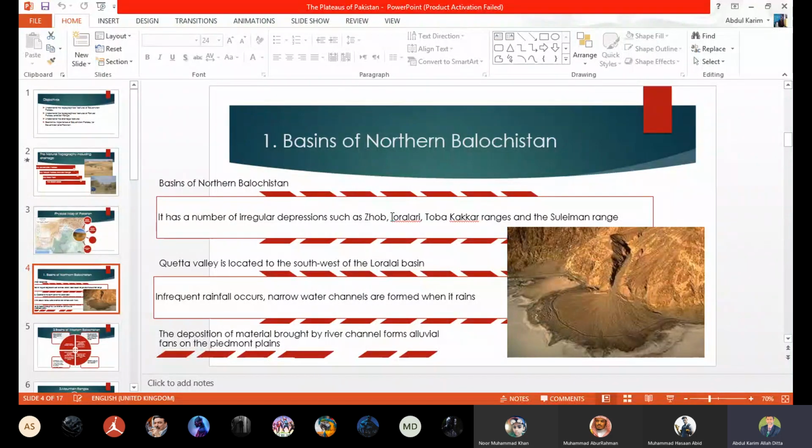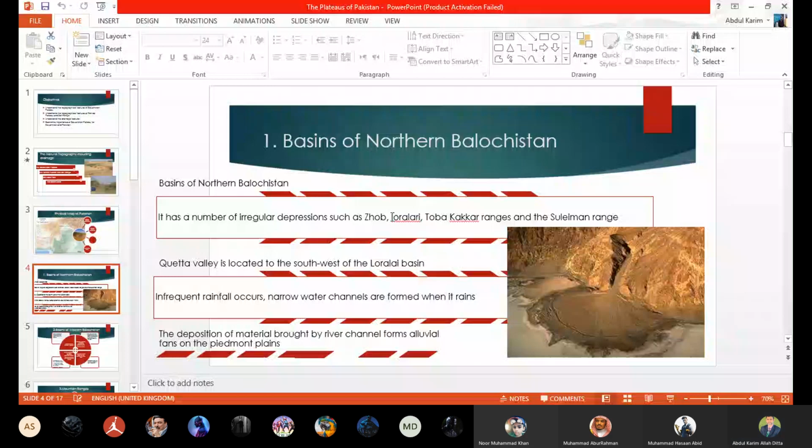Here they have used the term alluvial fans. Alluvial means there is alluvium involved, meaning rich soil with minerals. Why do we call them alluvial fans?